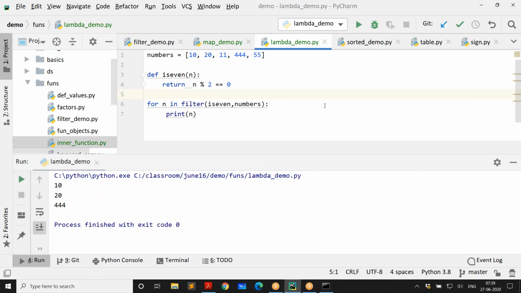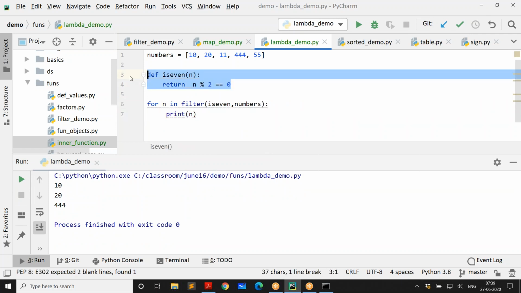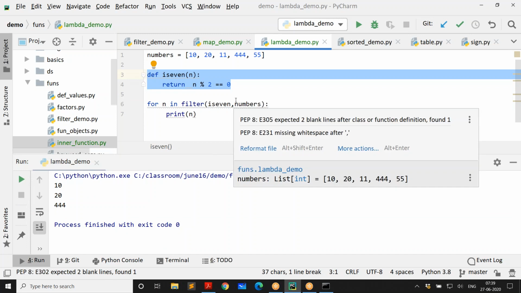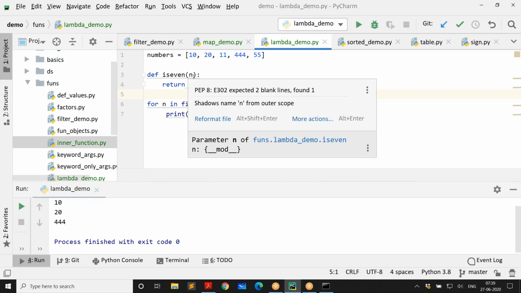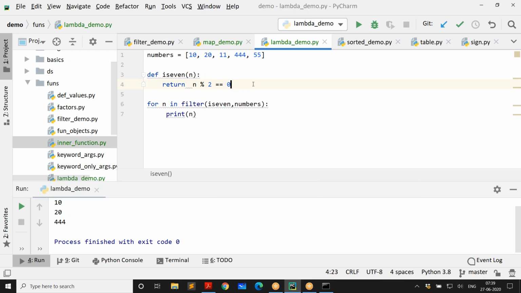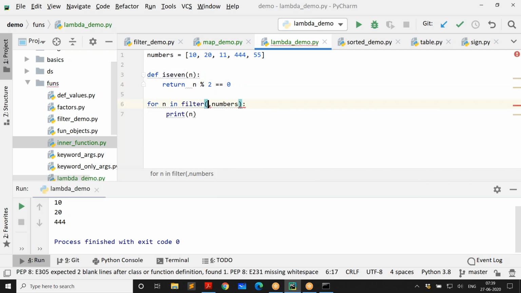That's fine. But then I don't want to create a function for something as simple as this. I prefer to create a lambda expression. I want a lambda here, not a function. So find out first of all what is the kind of function we are creating: a function that takes a value and returns boolean. That's the context. Now let's come here and create a lambda.